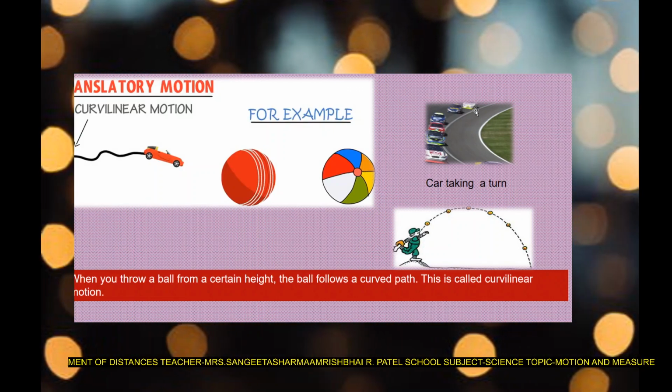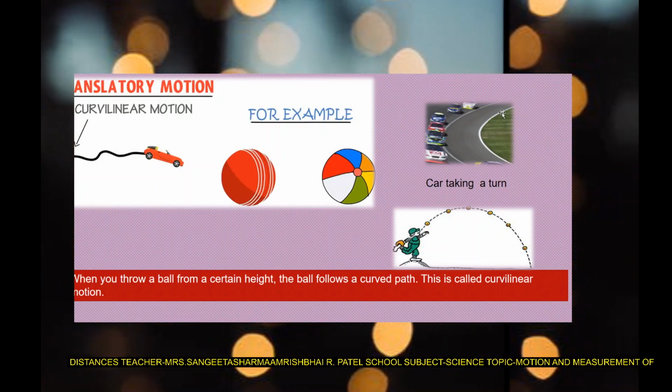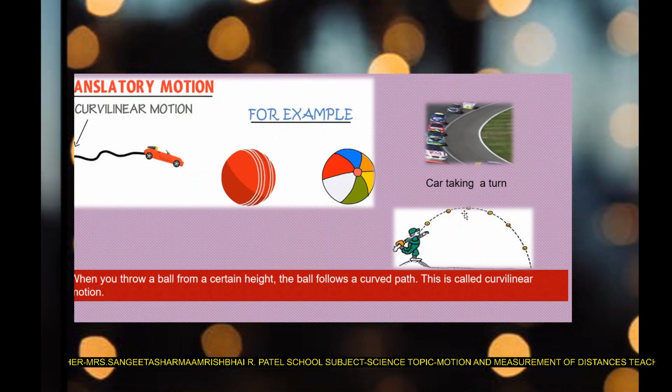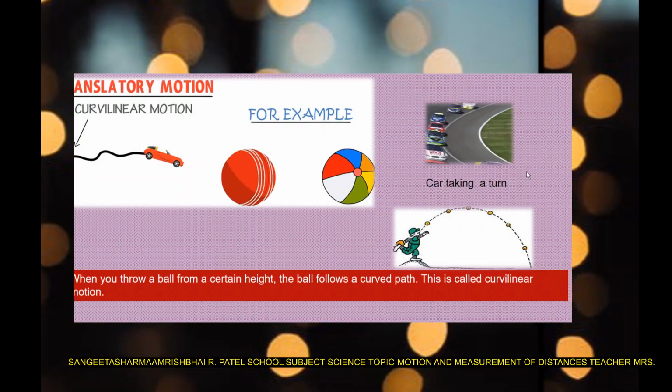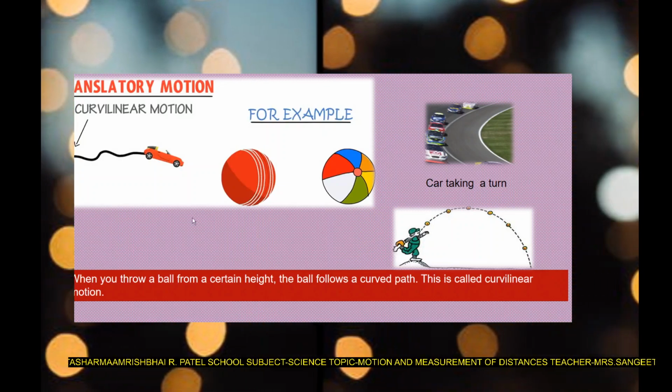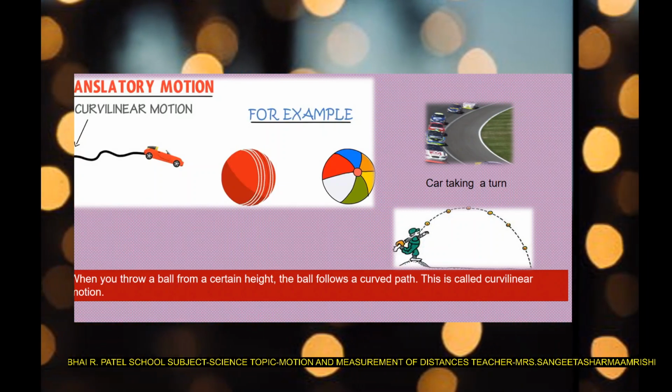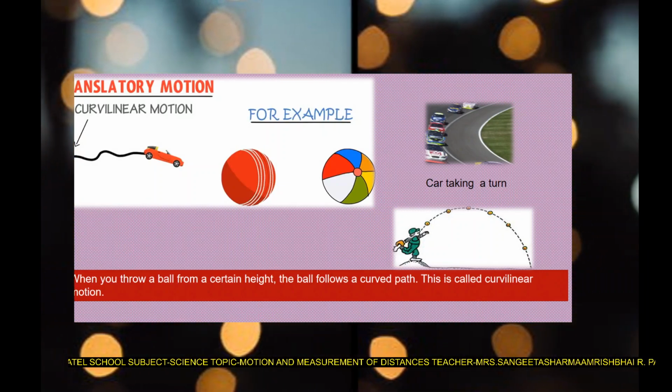Again, you can see here is a curve and the car taking a turn. In this turn, they are following a curved path, and it shows curvilinear motion. So this is the curvilinear motion. It is also a part of translatory motion.